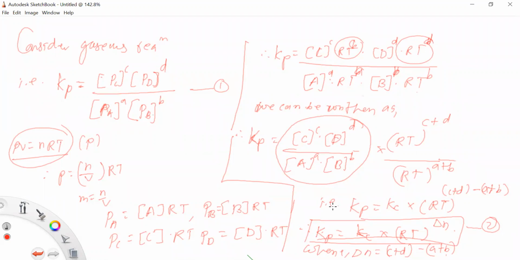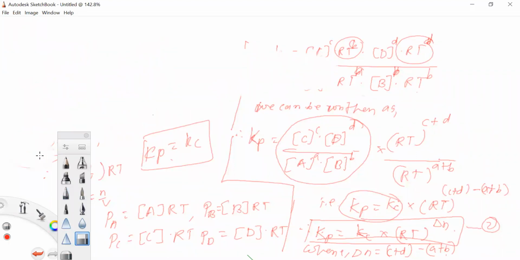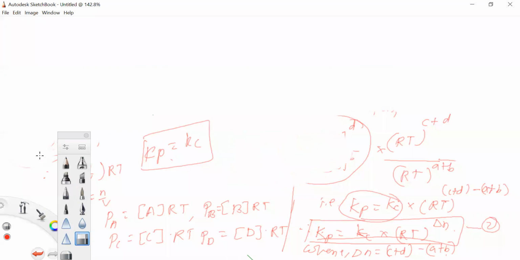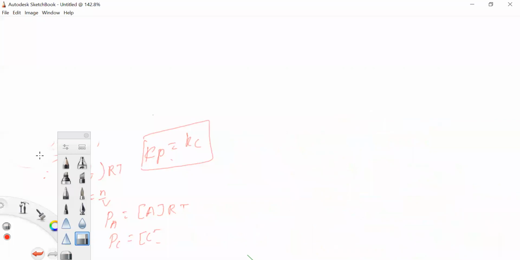From this equation number 1, it is clear that it shows the relationship between Kp and Kc. So from equation 1 and equation 2, what do we understand, what is the relation? Kp is equal to Kc. Okay, so once we know this equation for Kp and Kc, then it is very easy to find out the relationship with Kx. Using the Kp and Kc equation, we can easily find the relation for Kx.